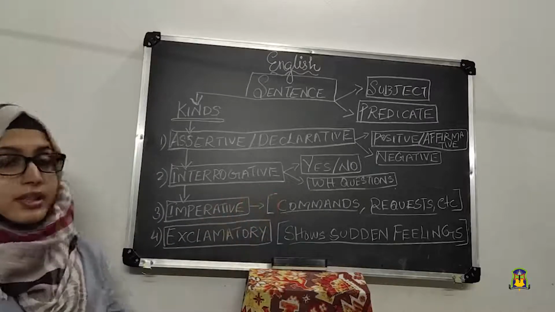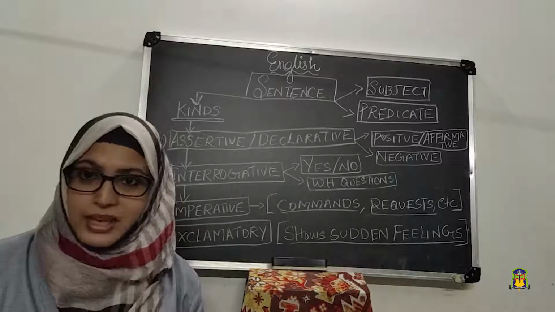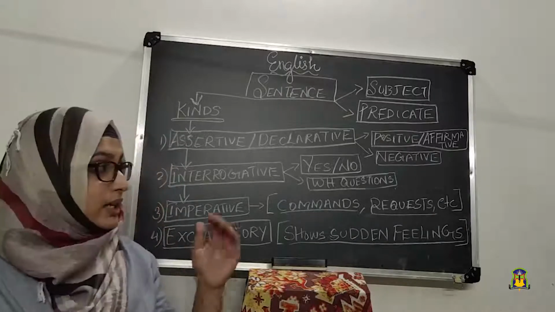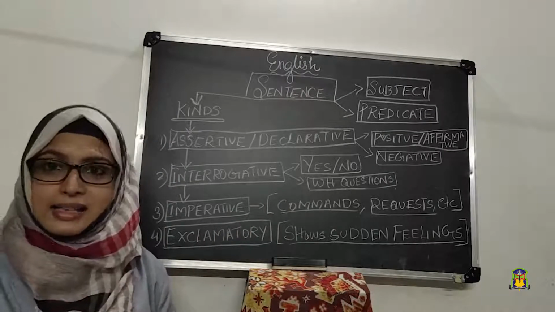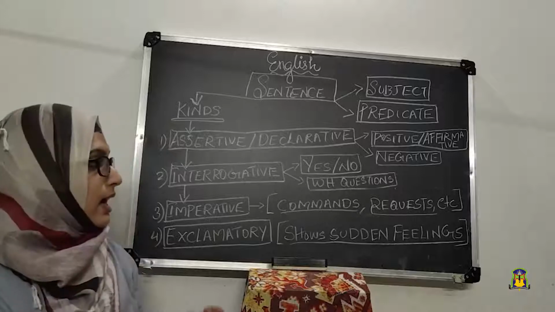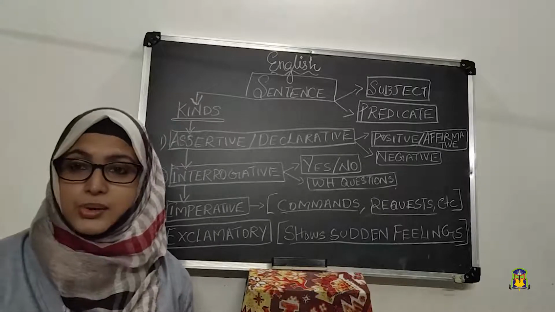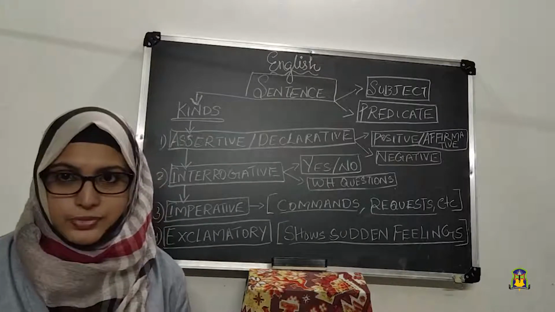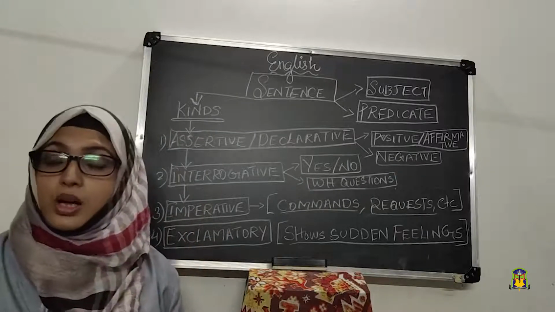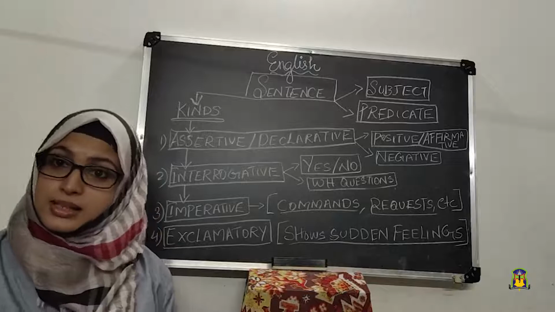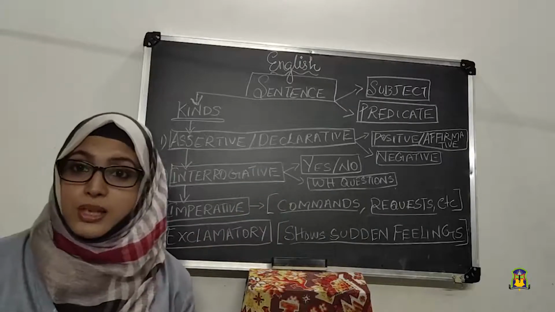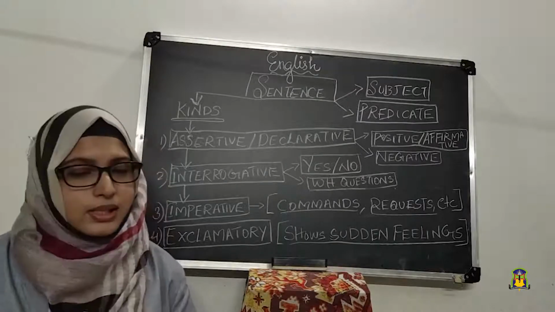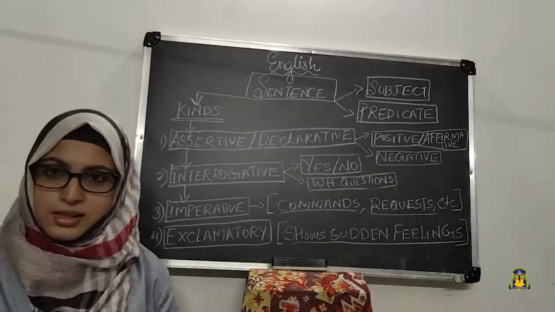Yes or no questions can be, do you like ice cream? Yes, I like ice cream. Do you like hot food? No, I don't like. So we are getting yes or no as the answers. And WH questions, as I already told you, are questions starting with WH, like why are you like this? In interrogative, how can also come, like how do you do? All these questions we can ask in interrogative. But in WH questions, only the questions starting with WH, like what are you doing there? What is your name? All these we can use in WH questions. I hope it is clear to you.